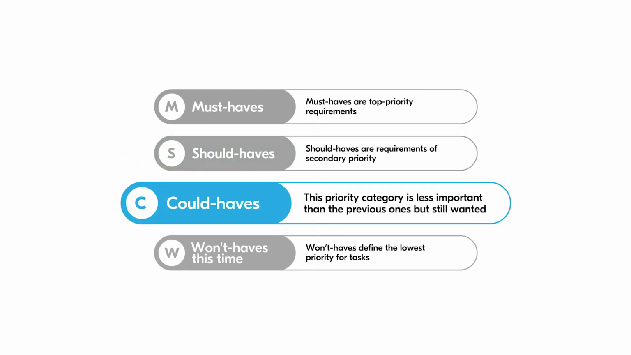Could-haves. This priority category is less important than the previous ones but still wanted. If you can sacrifice a certain task or feature till the deadline, it's a could-have. Traditionally, could-haves can be implemented when a project is not highly constrained in time. Within product development, you can call them low-cost tweaks.